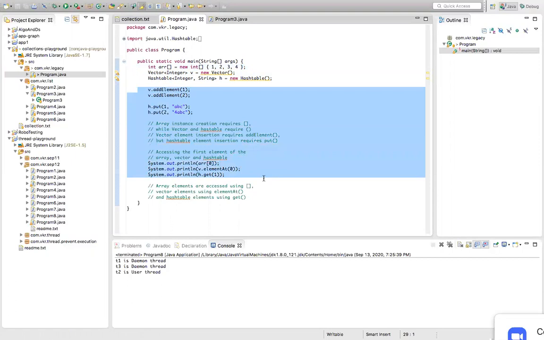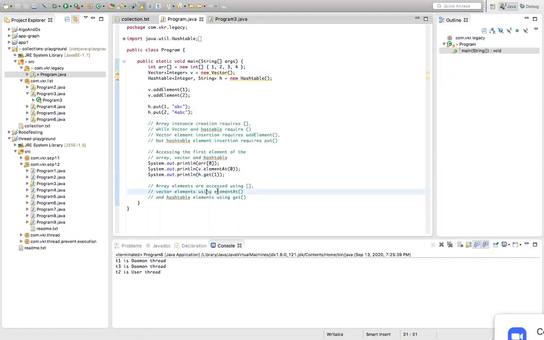Now here, this is legacy things. Here, adding the elements in the three, arrays, vector and hash table, is different. Removing the elements in all of them is also different. So this is one drawback.